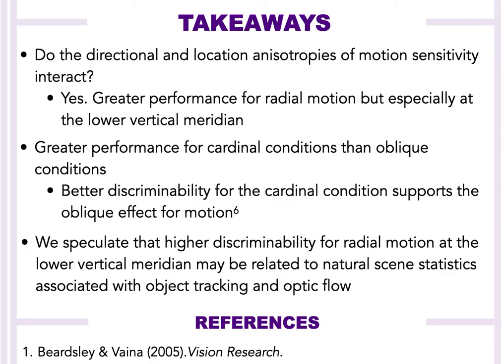Lastly, we speculate that higher discriminability for radial directions at the lower vertical meridian may be related to natural scene statistics associated with object tracking and optic flow. At this location, radial motion directions might occur with greater frequency or have higher task relevance to an observer in the natural environment.